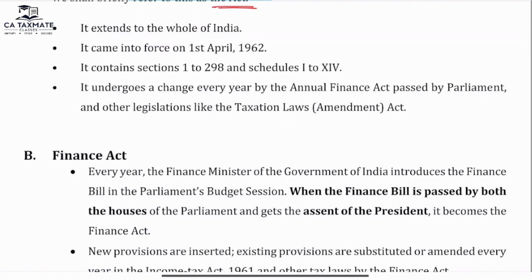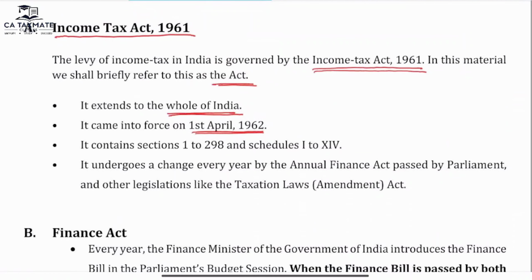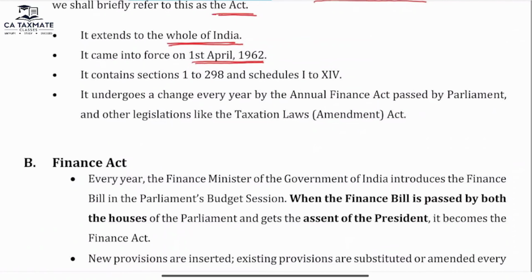This act extends to the whole of India. This act came into force from 1st April 1962. When any act comes in the form of a bill, and the bill is approved in both the houses of the Parliament and the President approves it, then it becomes the act. It consists of sections 1 to 298 and schedules 1 to 14.